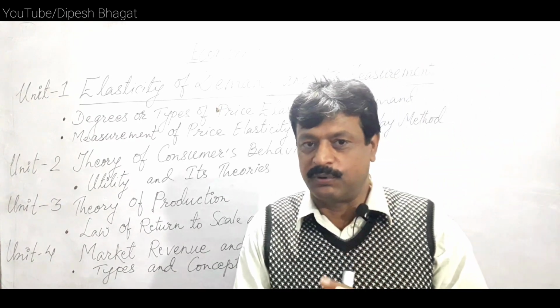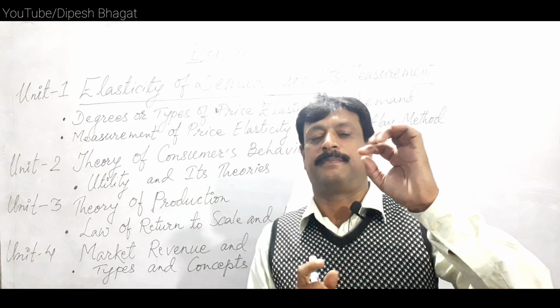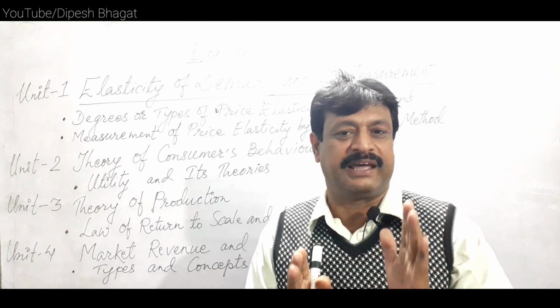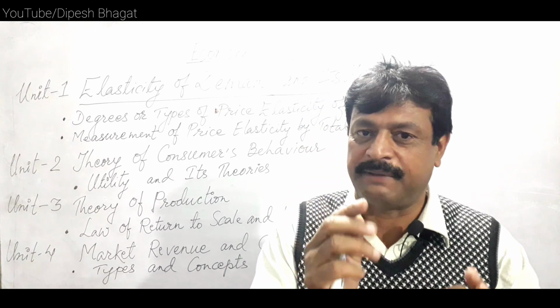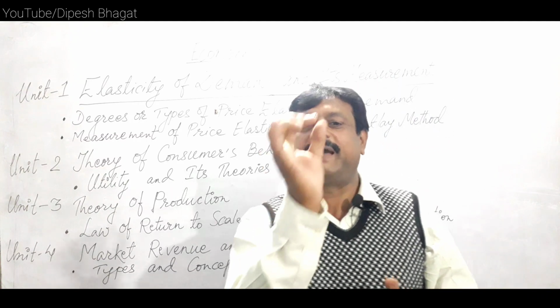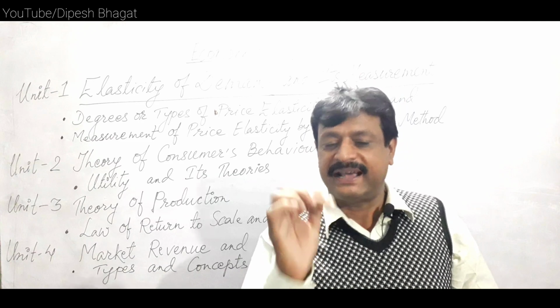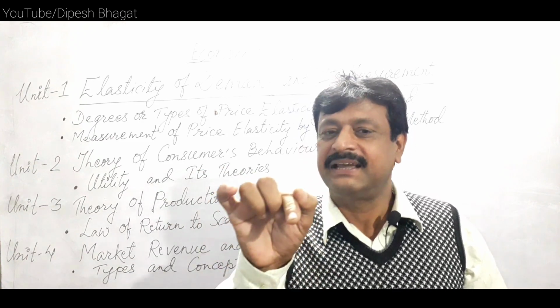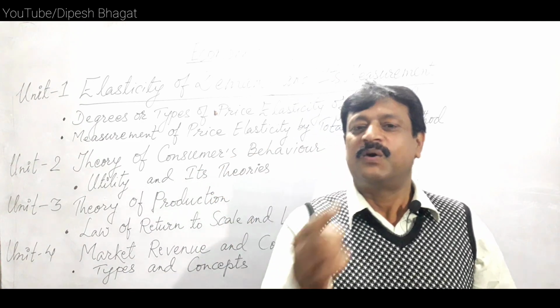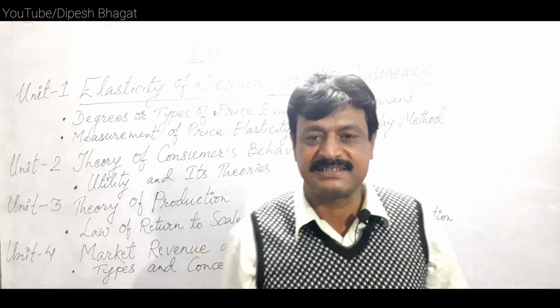So students have to draw a figure and at least 4 relationships between AC and MC they have to write. Suppose I am telling you, when AC is reducing, MC also reduces. Secondly, when AC equals MC, AC is at its minimum. When AC starts rising, MC also rises.